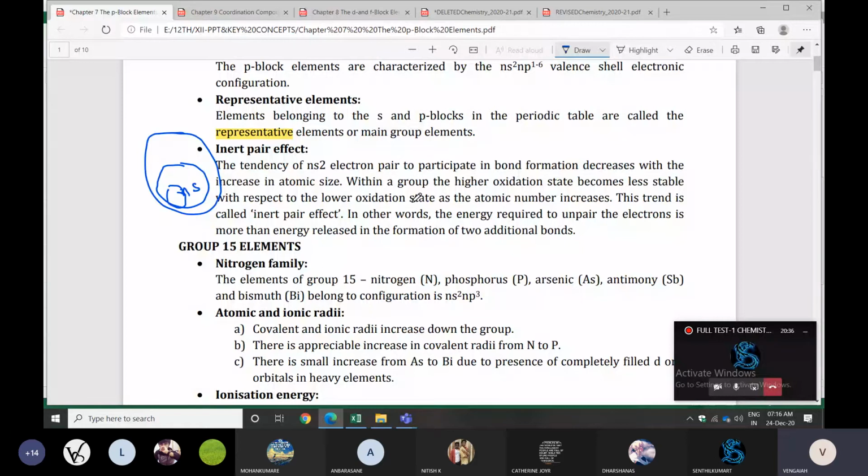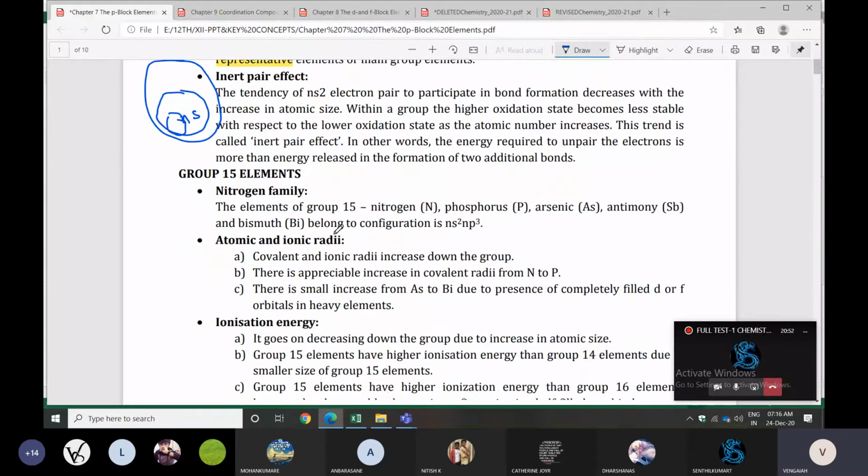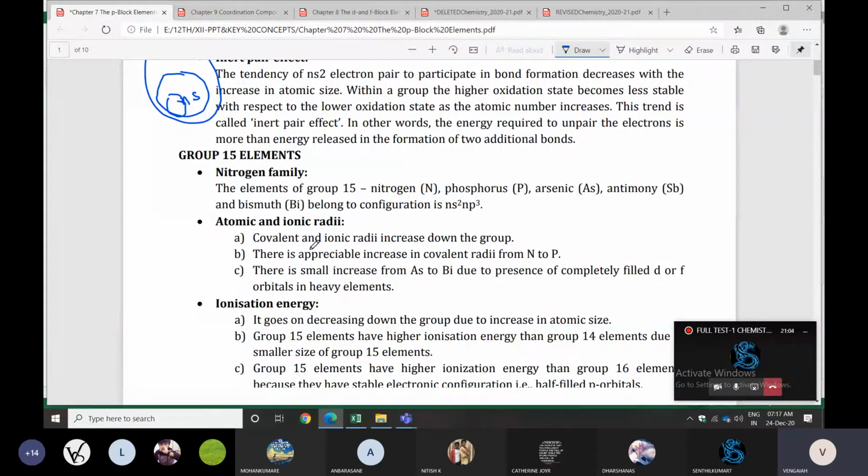In other words, the energy required to unpair the electrons is more than the energy released in the formation of 2 additional bonds. That also you can note. Next one: group 15 elements, the nitrogen family. What elements will be there? You know, nitrogen, phosphorus, arsenic, antimony, bismuth belong to ns2 np3. So they have given properties like atomic number, atomic radii, ionization energy, allotropy, catenation, oxidation state. These all you can check, you can understand easily.